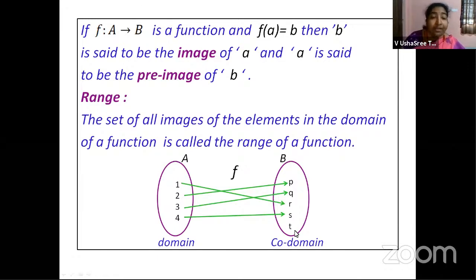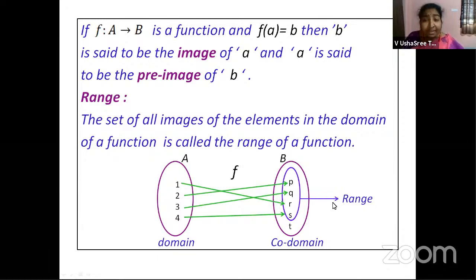Now, here, what all images you have in set B, right? If we can form a set, then it gives you the range of the function, right? So in the codomain, you will find range. Now, the next doubt you may get is, how are range and codomain related?